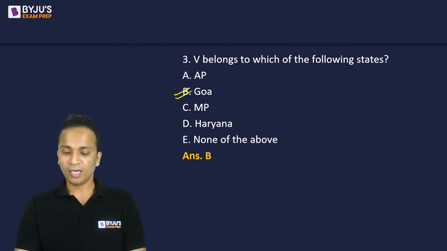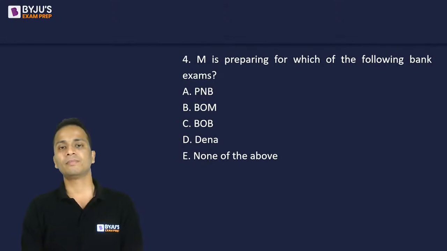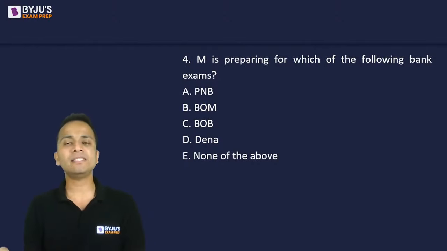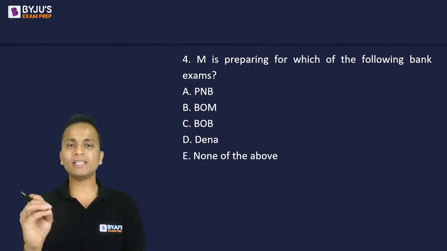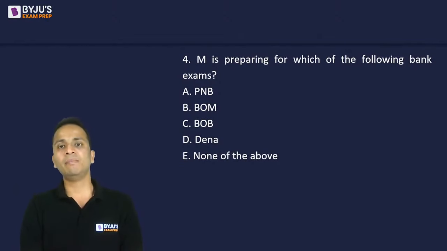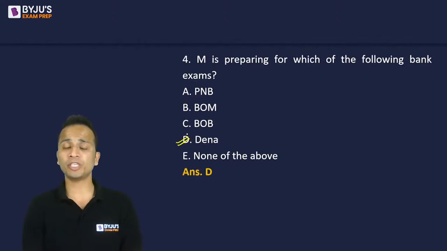All right. Okay. Next question, question number 4. M is preparing for which of the following bank examination? Again, I'll give you 10 seconds to post your answer. M is preparing for which of the following bank exams? Just write your answer as option A, B, C, D, E. Don't write the name of the exam. Don't write the name of the state. Give me your answer as A, B, C, D, E. M is preparing for which of the following bank exam? So, according to table, M is preparing for Dena Bank examination. The correct answer should be option D.